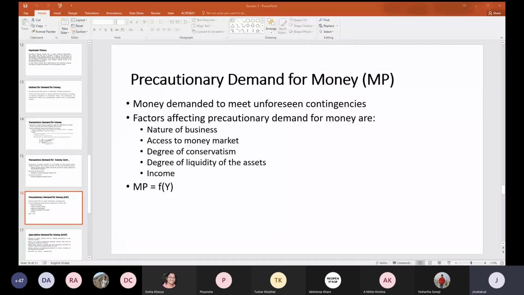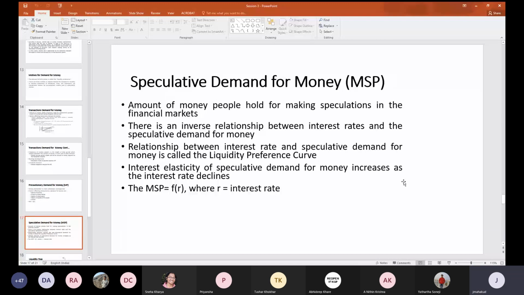Then we have the speculative demand for money. Already you know what we mean by speculation. Speculation means we always try to get some return from the market by utilizing that particular money, but there is some risk involved in that.